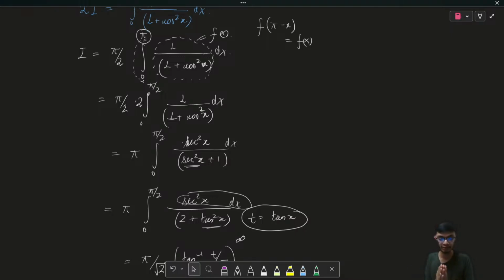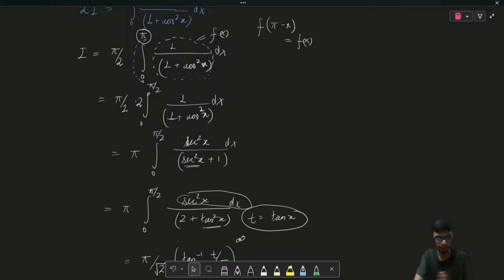So please keep these things in mind, otherwise it is going to be really difficult, especially when you're solving in the examination. These are the small things that actually make your base. You have to have a very basic idea about this particular concept, otherwise when you are solving questions in the examination, you will have a lot of troubles and difficulties. So I hope this idea is clear to all of you, and with this, let's quickly wrap up this session.